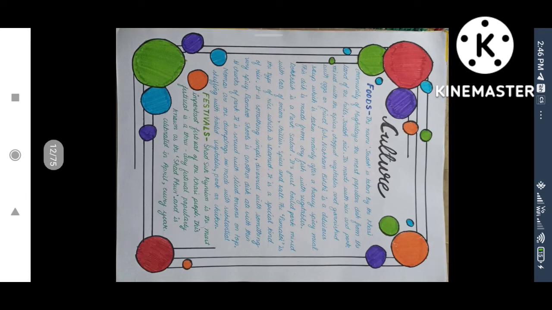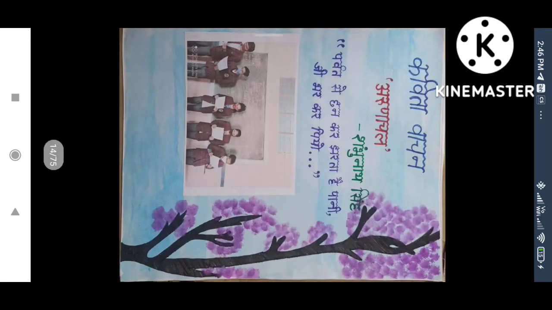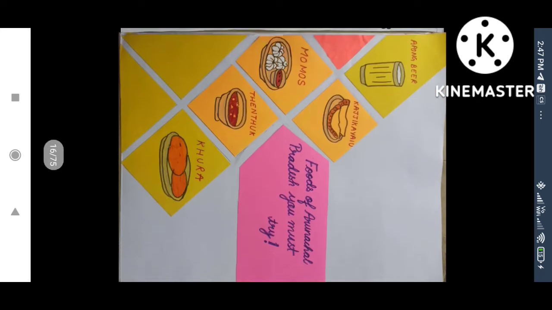Now culture, festival, food. This is the SST part, social science part. Now this much is the art integrated project. Now we will start about art integrated learning. Here Kavita Vachan is being done by the students in the class. So a photo had been clicked and shared, and the students have pasted that photo along with the two lines of the poem which they have recited in the class. Similarly, recitation of a poem in English is also done, another poem, and a similar photograph is pasted.